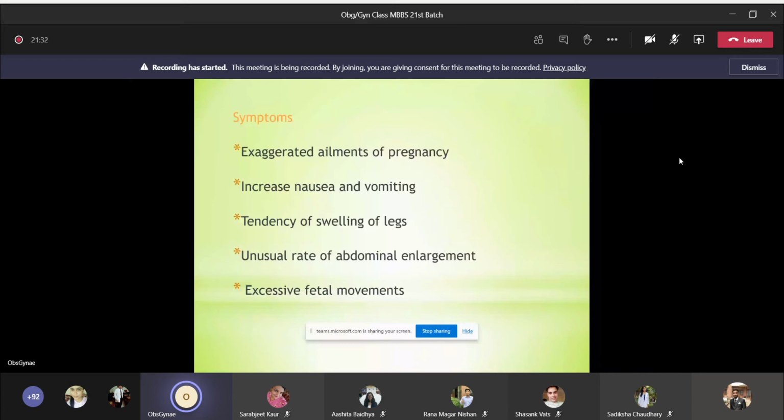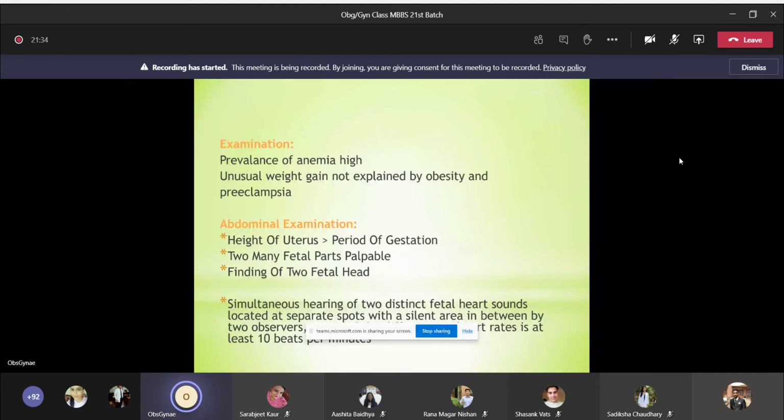And when you examine, what do you find? The prevalence of anemia would be high because there are two babies growing simultaneously. Unusual weight gain not explained by obesity and preeclampsia. When you do the abdominal examination, the height of uterus would be more than period of gestation. There would be too many fetal parts palpable, and finding of two fetal head.